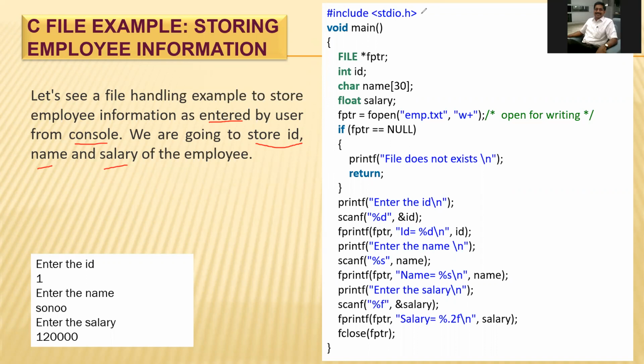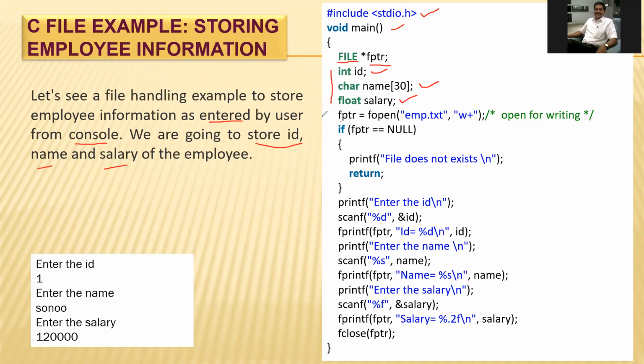The program has stdio.h and void main. FILE is a defined data type. Then *fptr is the file pointer. What are the next? id is an integer value, name is a character value, and salary is a float value. So these three values we are going to input.